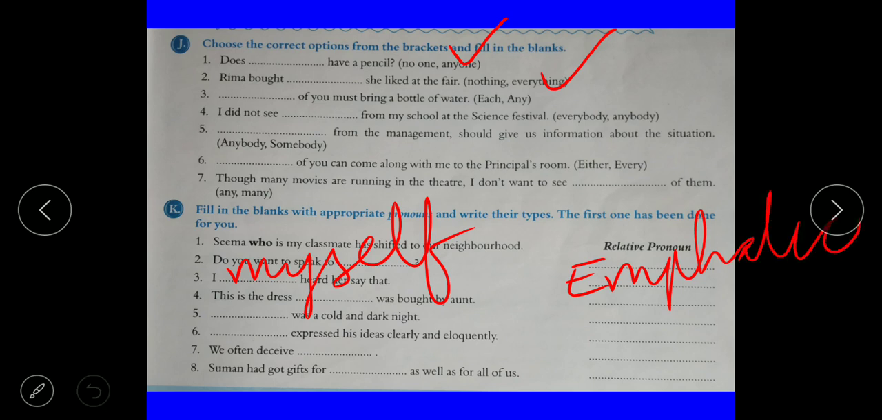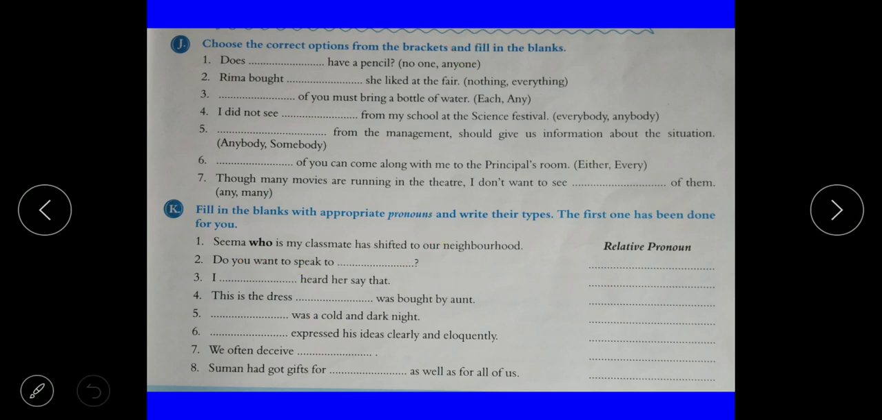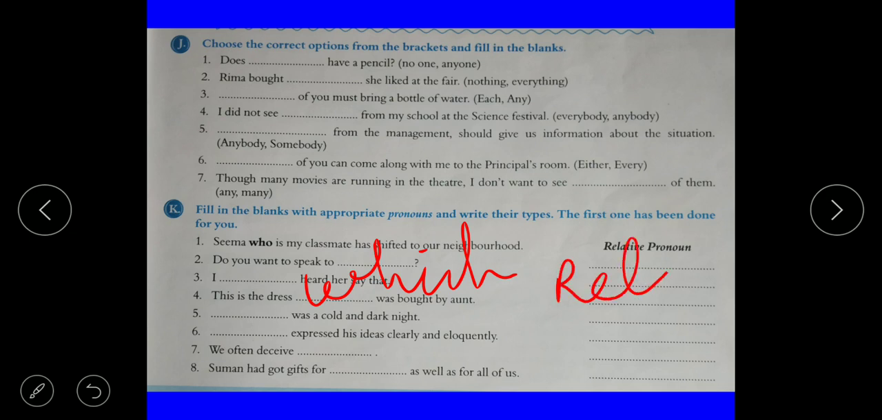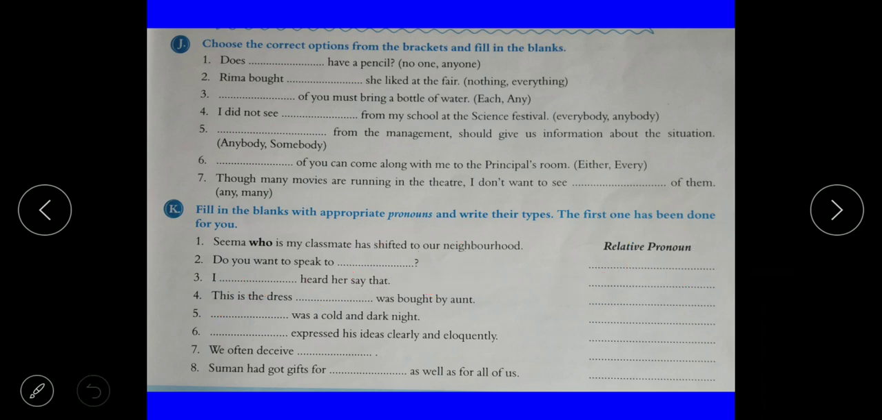Next, the fourth one. This is the dress. Dash was bought by aunt. This is the dress which was bought by aunt. Then which is the relative pronoun. Dash was a cold and dark night. It was a cold and dark night. Then it is a personal pronoun. Okay, the fifth one: here it will come, it, and write personal pronoun.